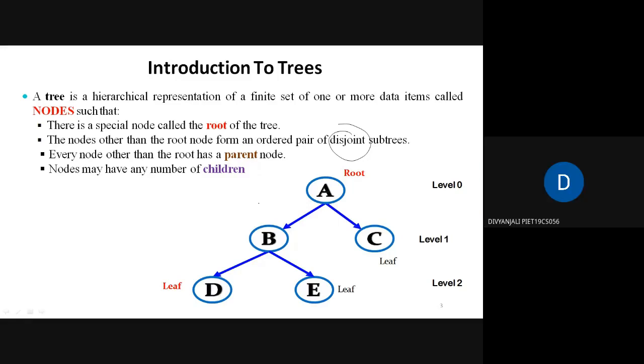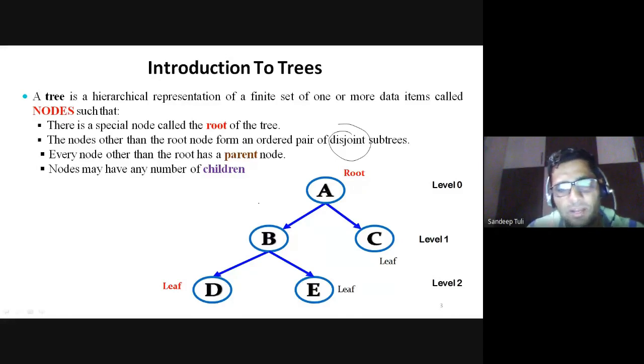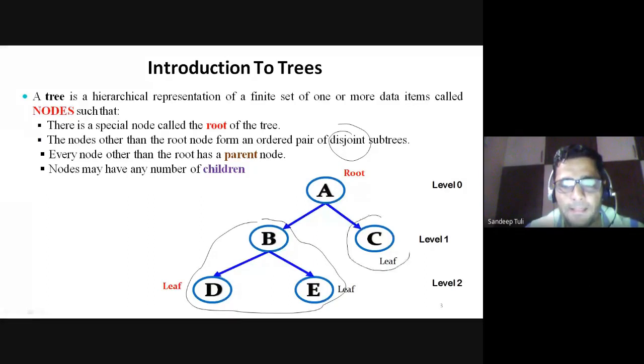So when we take an intersection of two sets and there is nothing in common, A intersection B is phi. Two sets are disjoint if there is nothing common between those two sets. Similarly in this, suppose I am taking this particular tree. This will be a subtree and this will be another subtree. So these two are different or disjoint subtrees. Is it okay? Similarly, say I am taking D as a subtree and E as a subtree, then it is also a disjoint subtree.